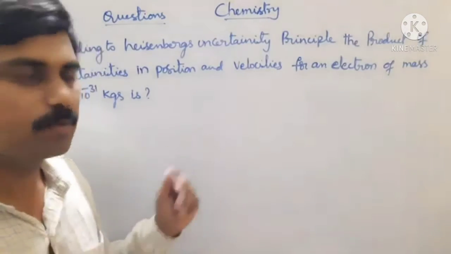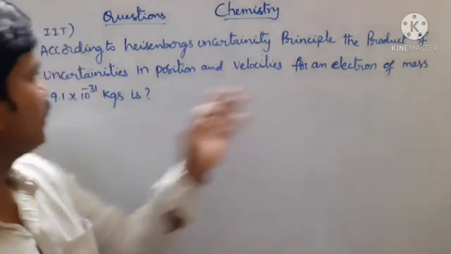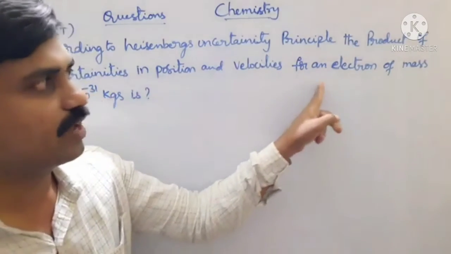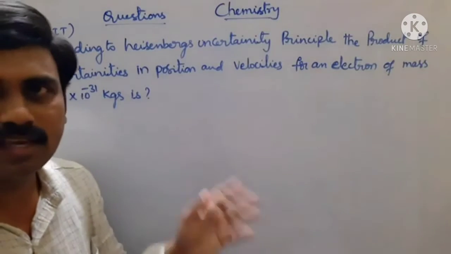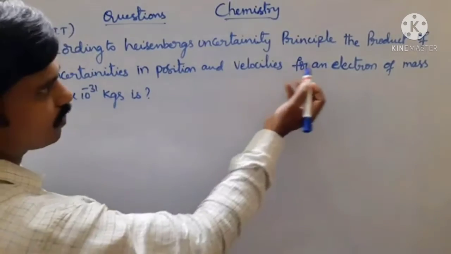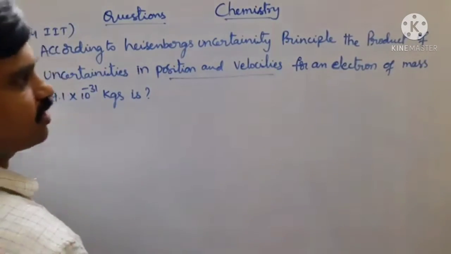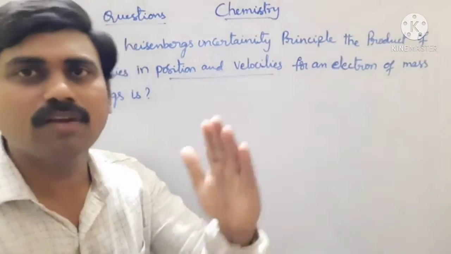Look at now the next IIT problem. According to the Heisenberg uncertainty principle, the product of uncertainties in position and velocities for an electron of mass 9.1 into 10 power minus 31 kgs is. Look at, in this problem what we have to calculate: the product of uncertainties in its position and velocity.